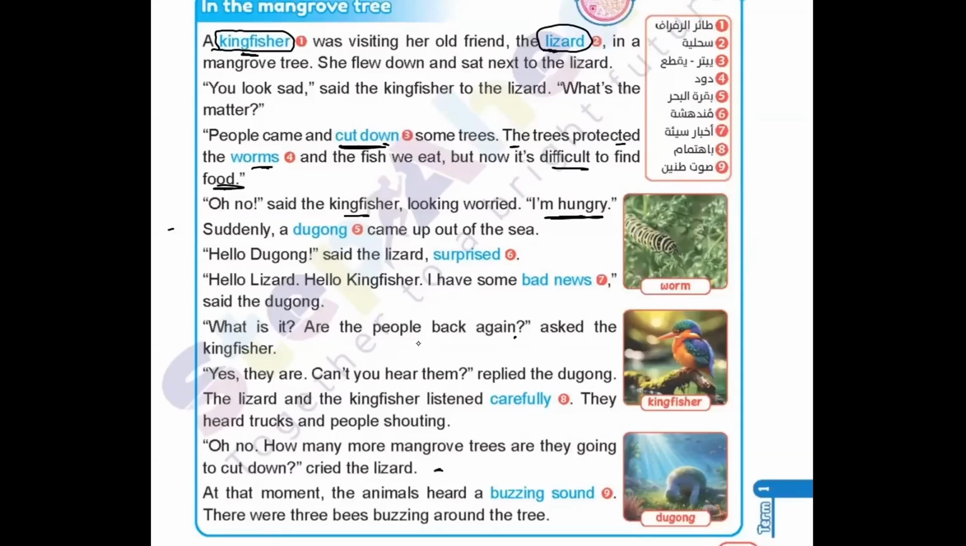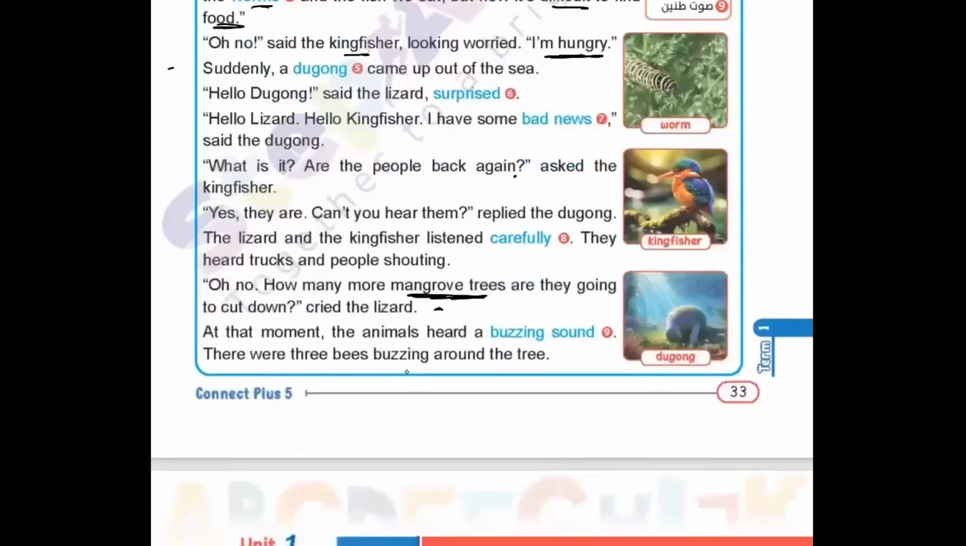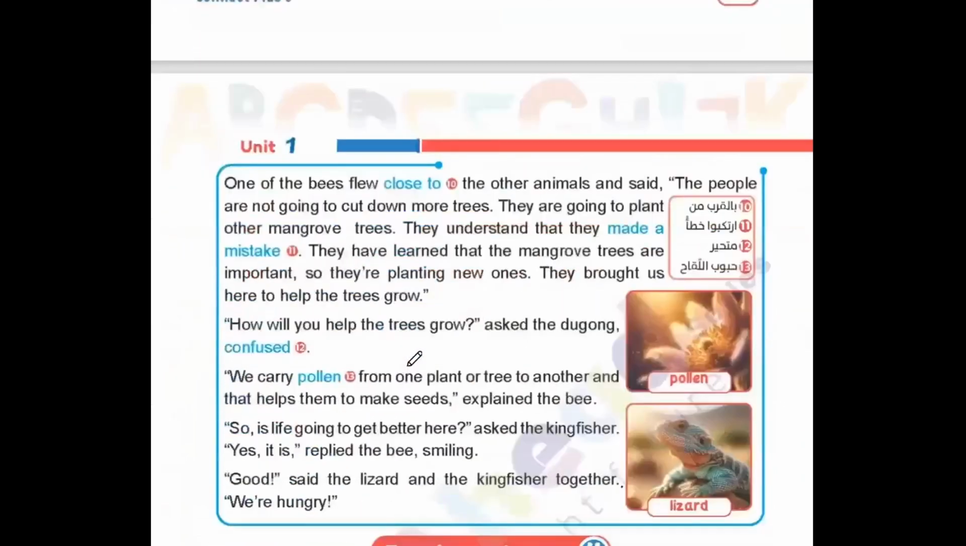They expected the people will cut more and more mangrove trees. So the food will be gone, nothing will be there. So they couldn't find any food. That's why she's very worried. At that moment, the animals heard a buzzing sound. There were 3 bees buzzing round the tree. So they found something different that made them pay more attention. Let's check what happened.